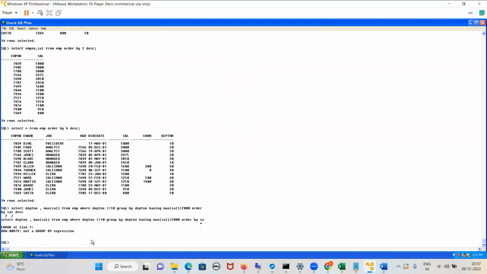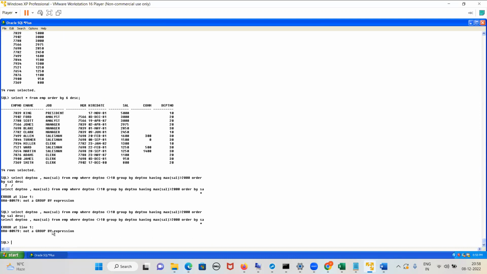This is a wrong query, right? What is the error we are getting? Not a group by expression. Yes, correct. That is what I was looking for.